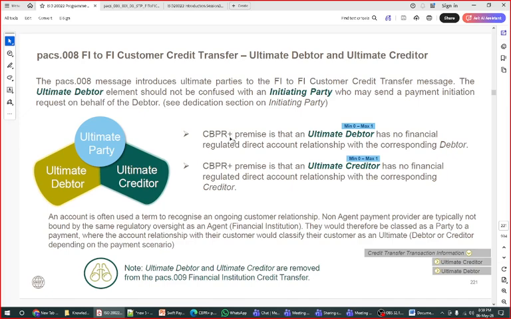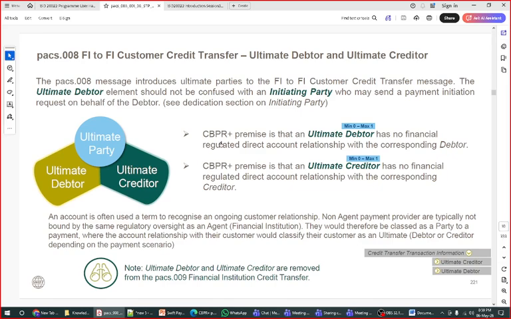from customer to bank, right? Because what is a PACS 8 message? Customer to bank. And what is PACS 9? Bank to bank, right? So the debtor and creditor concept will be there, but the ultimate debtor and ultimate creditor concept should not be there in PACS 9 messages. Keep in mind that ultimate debtor and creditor are not in PACS 9 messages, only in PACS 8 messages.